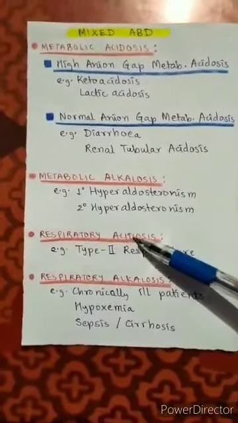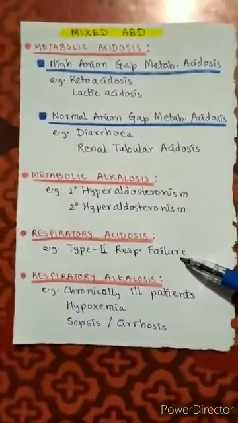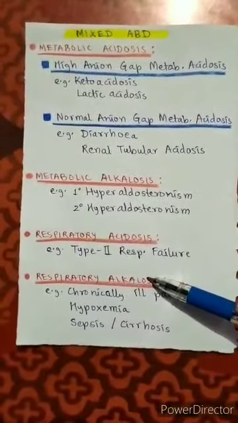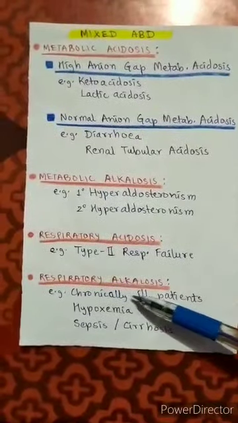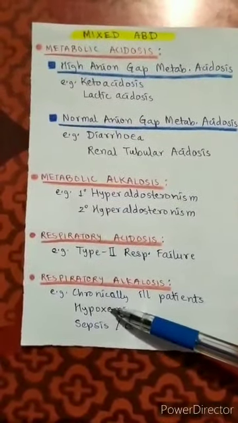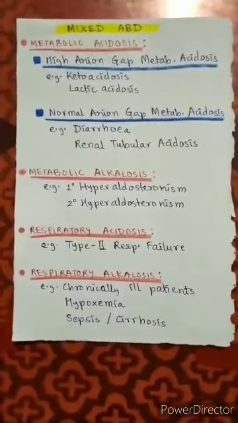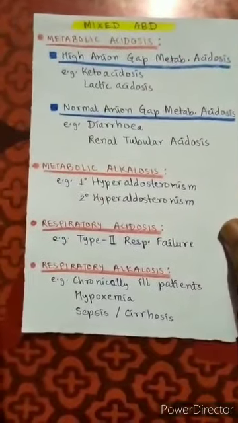In respiratory acidosis, it can be type 2 respiratory failure due to hypercapnia, and in respiratory alkalosis, it can be due to anxiety, anxiousness, or OCP, chronically ill patients, or in cases of hypoxemia, sepsis, and cirrhosis. Once we are clear with these mixed acid-base disorders, we can proceed with an example.